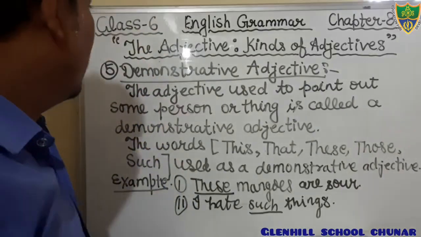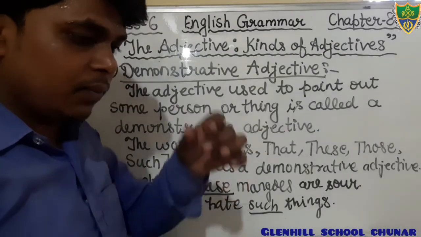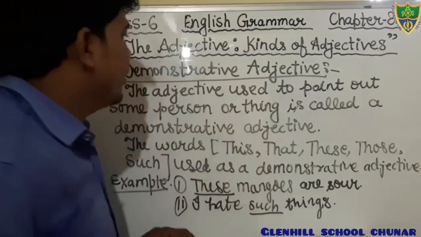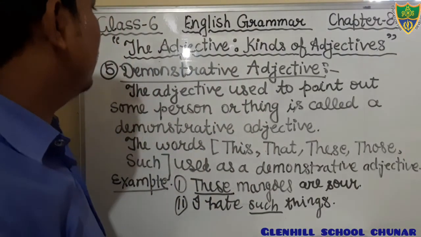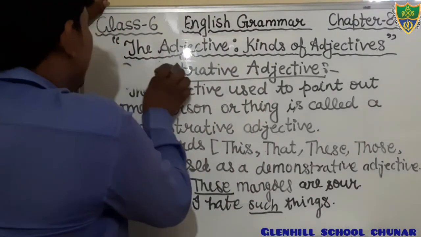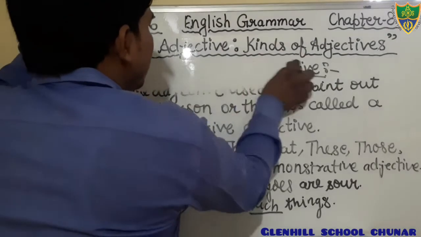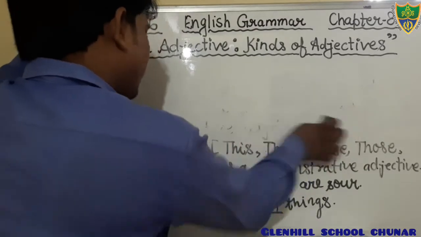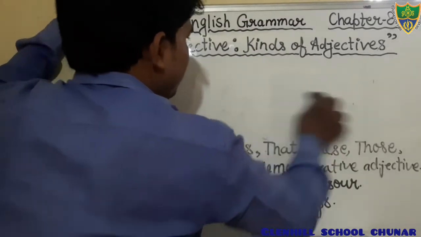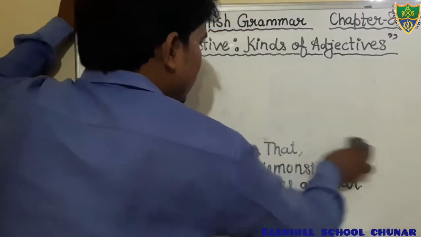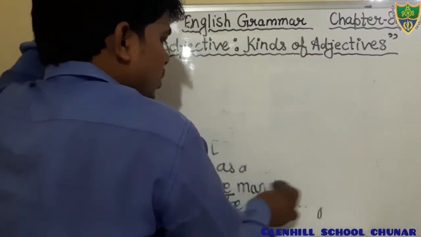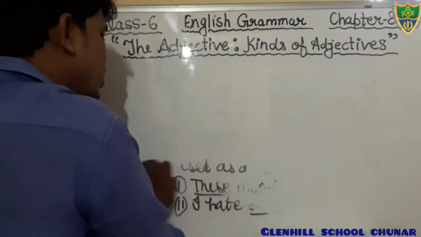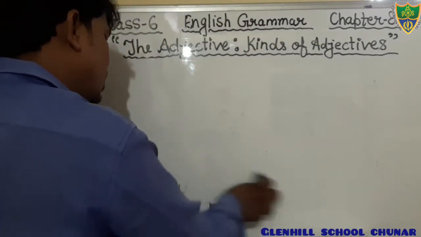Okay, students, come to the next. Dear students, I am going to erase it. I hope that you all have understood. Just put another heading. Put the heading: interrogative adjective.